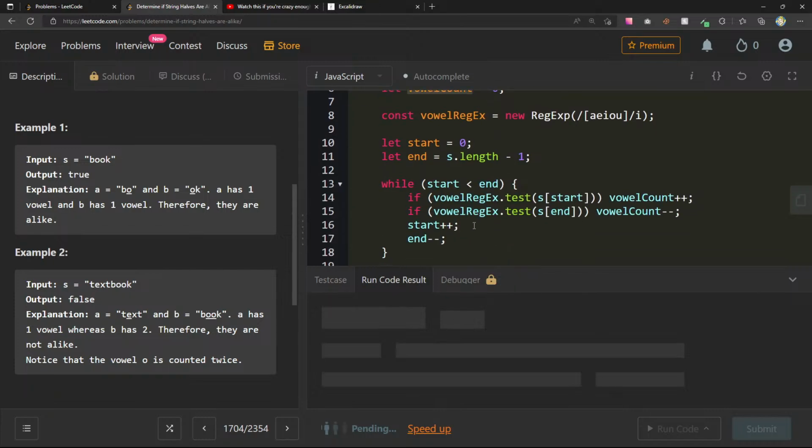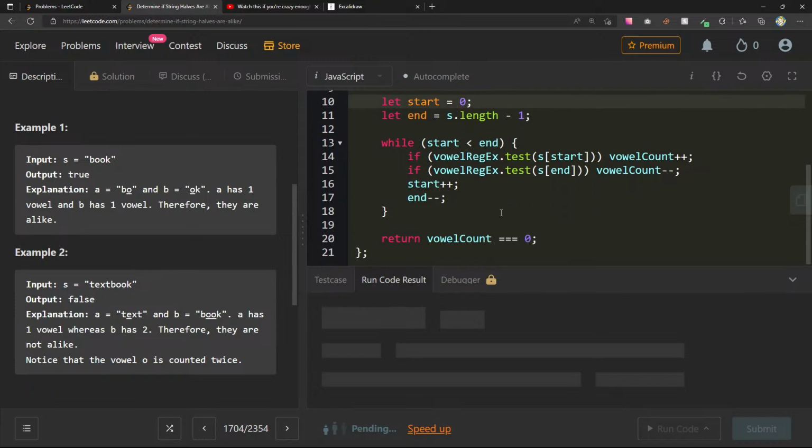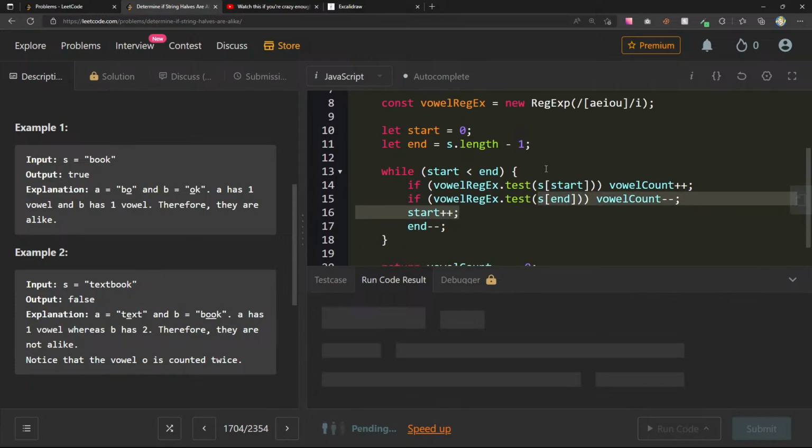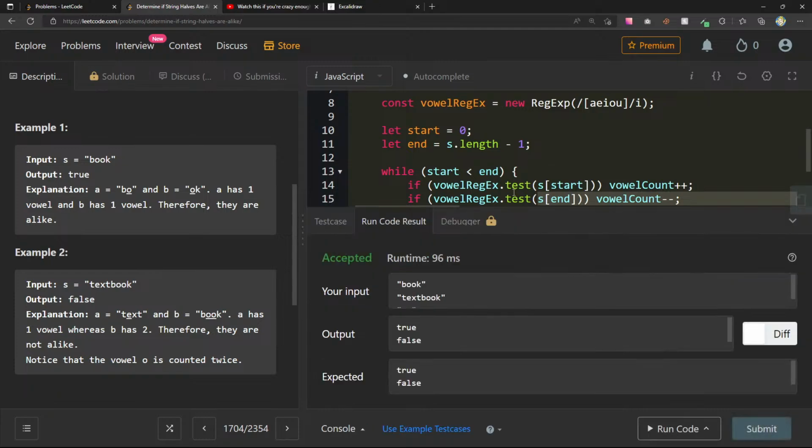Oh, did I not? Start plus plus and minus minus. Well, start is less than end. Start 0, end is s dot length minus 1. Wait, why did that time out? Or it's seemingly timing out. Oh, true, false, true, true, false, true. Wow, that took a very long time.